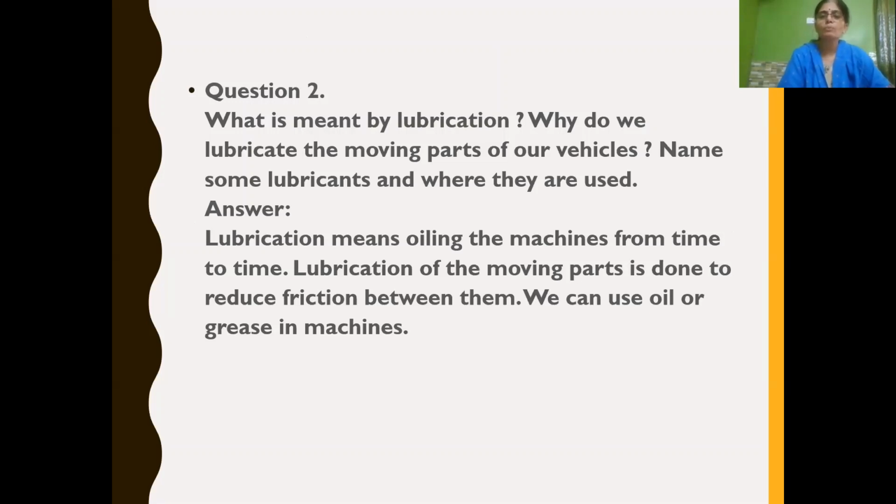So what is meant by lubrication? Lubrication means oiling the machines from time to time. Why do we lubricate? In order to reduce friction between them. Name some lubricants used: grease, oil, wax, etc. So these are the answers we have to select. Lubrication means oiling the machines from time to time. Lubrication of the moving parts is done to reduce friction between them. We can use oil or grease in machines to reduce friction.